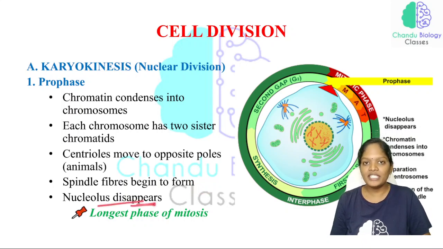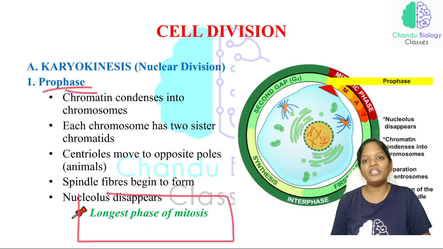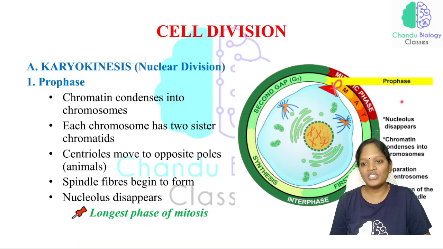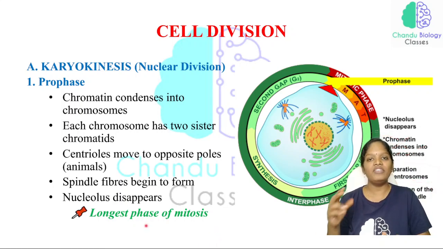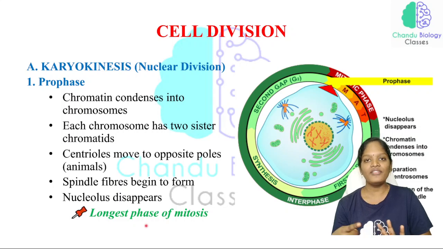The nucleus is disappearing. The nucleolus is disappearing. So see here, this prophase is the longest phase of mitosis. And see here, this is the prophase region. In the prophase, the nucleolus disappears. So the separation of the centrosome, formation of the mitotic spindle, and chromatin condensation into chromosomes all take place in the prophase. We have studied prophase, metaphase, anaphase, and telophase. These are the four phases coming under the mitotic phase. When compared to all these phases, prophase is the longest phase of mitosis.